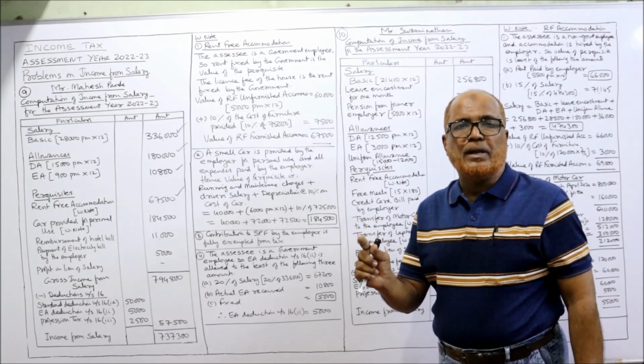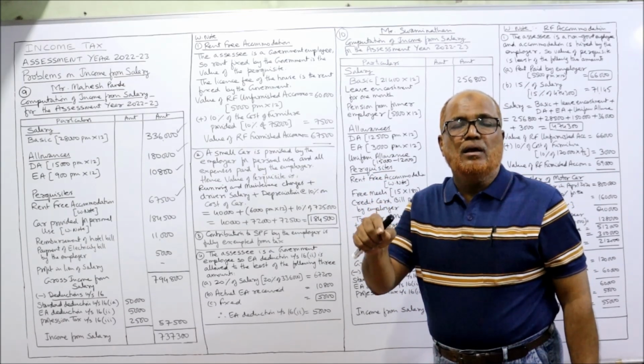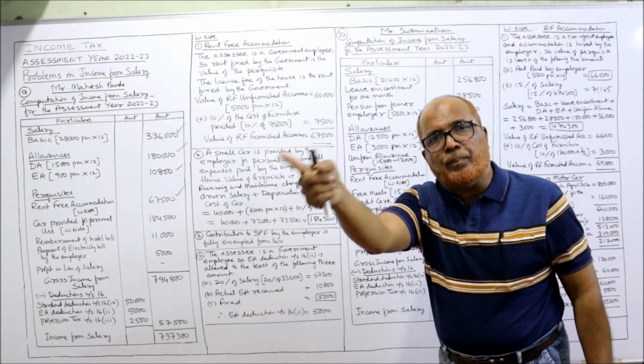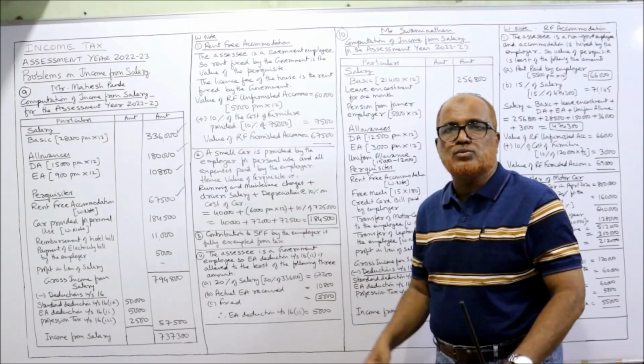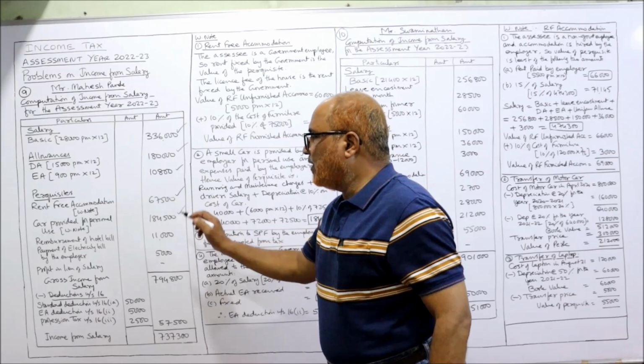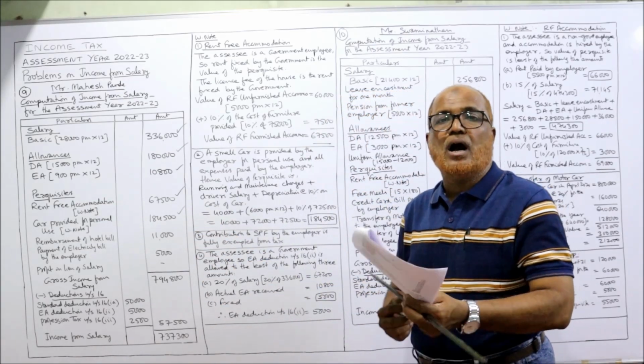This is the value of the perquisite of motor car, which is provided by the employer to the employee exclusively for personal use. Then only we apply this provision, right? So 1,84,500 is the value of perquisite of motor car.